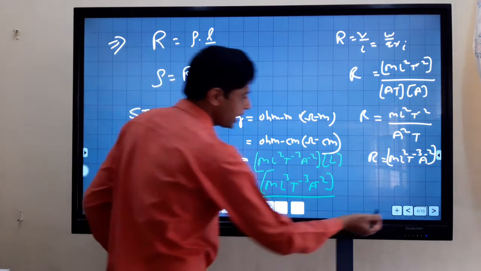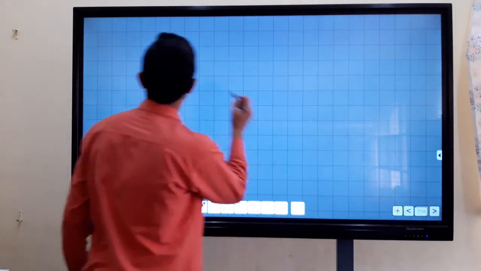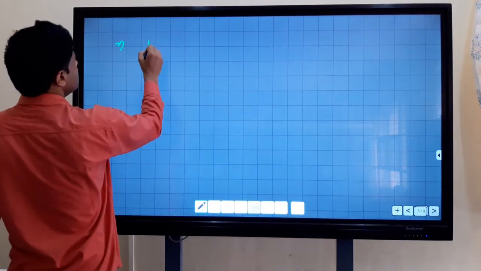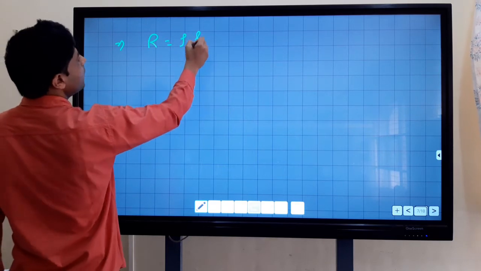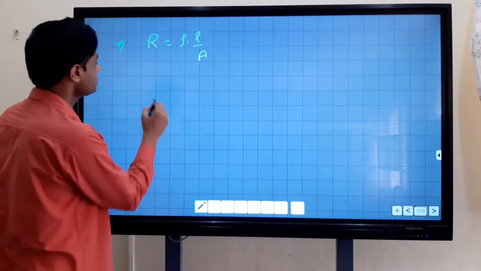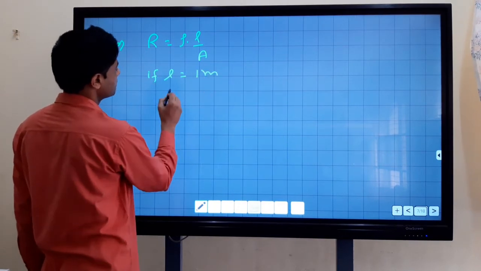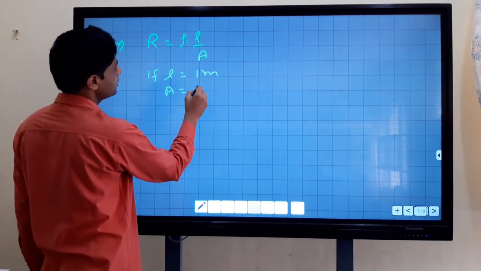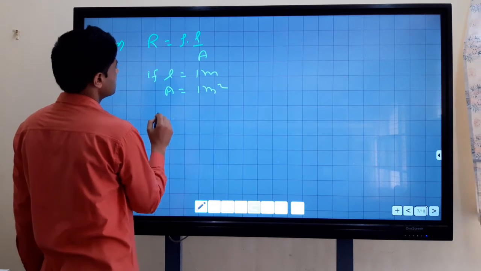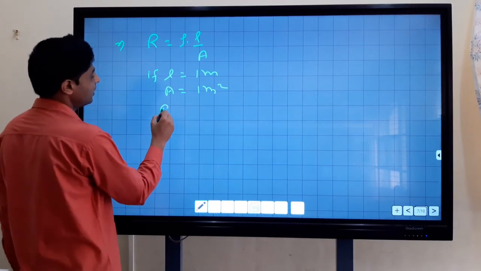If we have to define resistivity, let R equal to rho L upon A. If L equals 1 meter and A equals 1 meter square, then R equals rho.